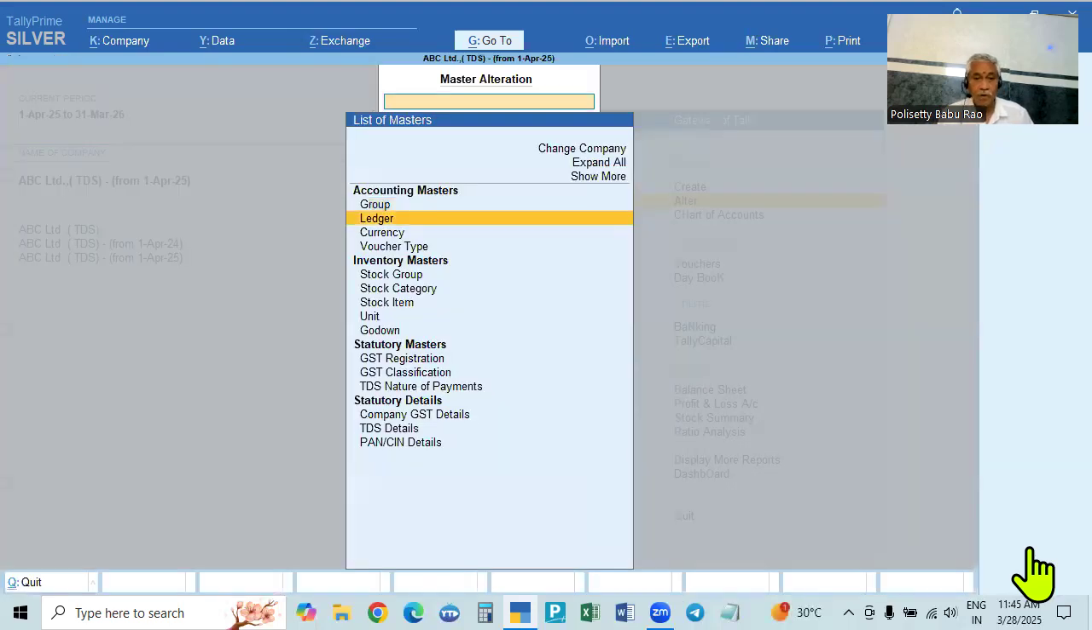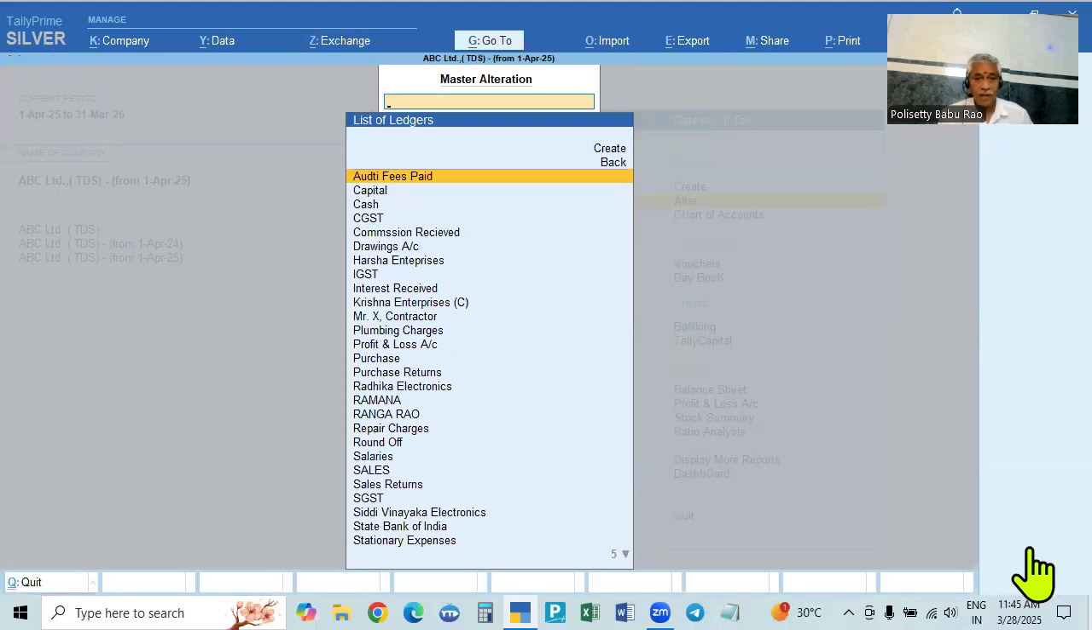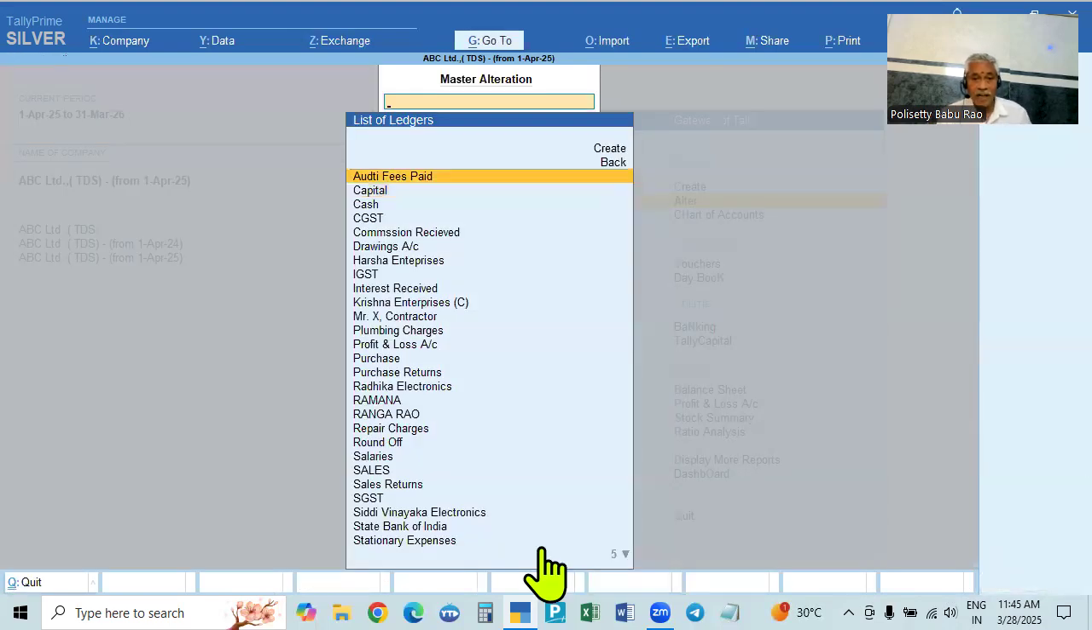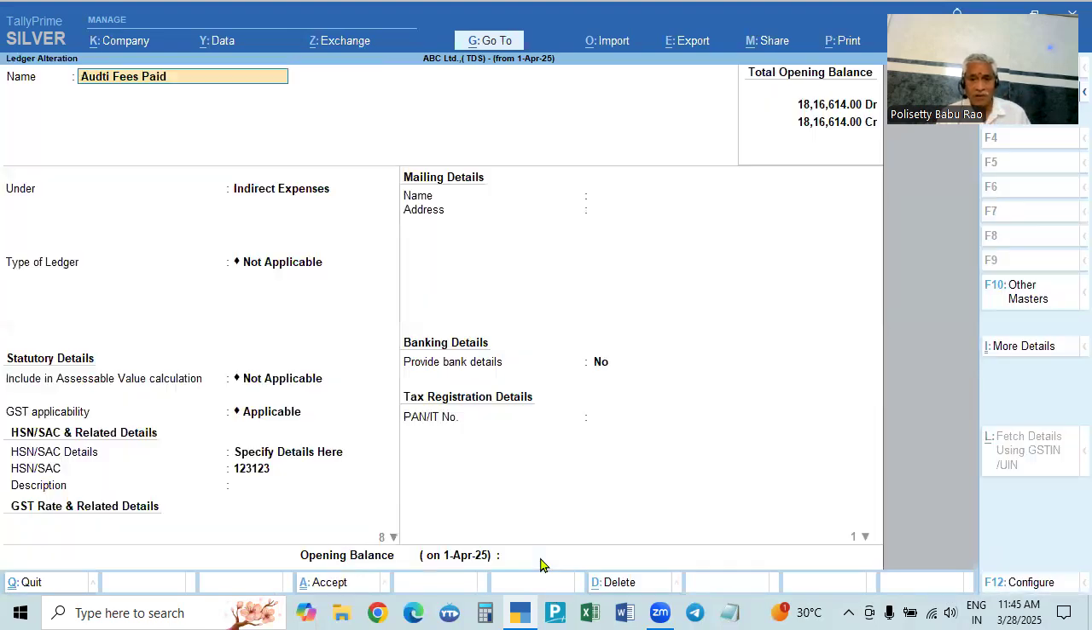Here. You go to this one, see here. If you go to capital, see here, 1st April 25. This is the balance it is showing. If you go to audit fees paid, it is a nominal account, it goes to the profit and loss account, it will not be carried forward. So if you go to this, the first opening balance, 1st April 25, next financial year, there is no opening balance. So all the expenses and incomes are transferred to the profit and loss account, and the net profit is transferred to this profit and loss account.